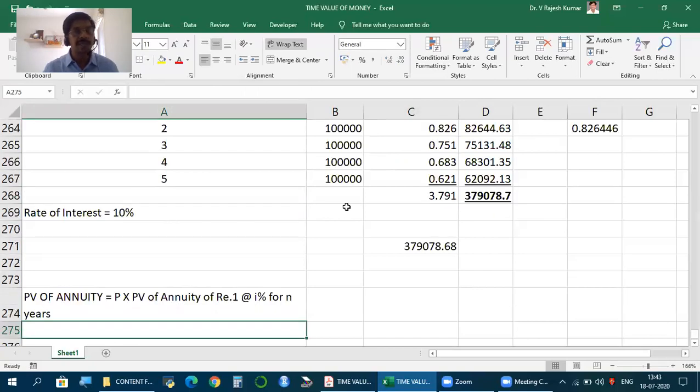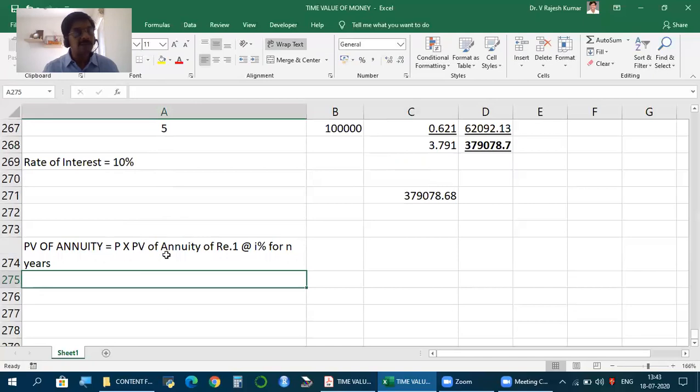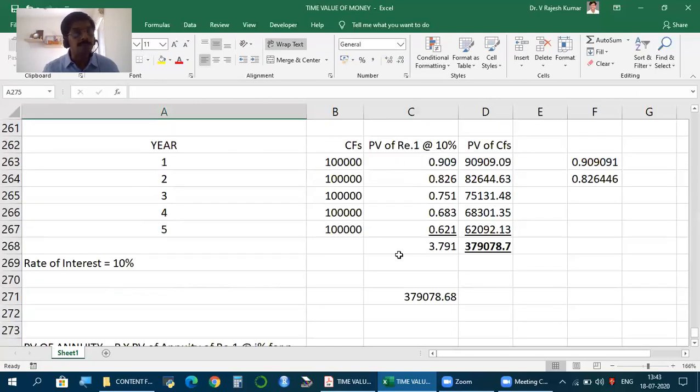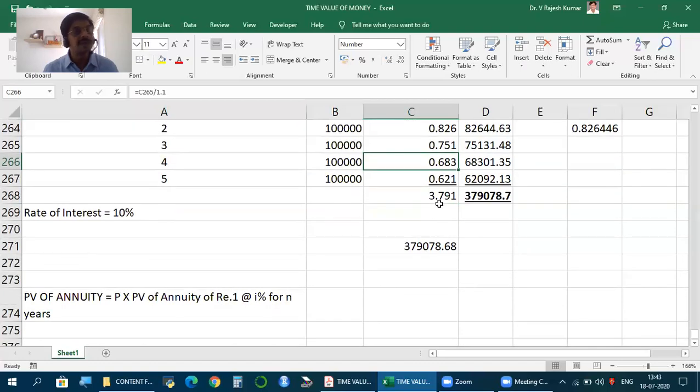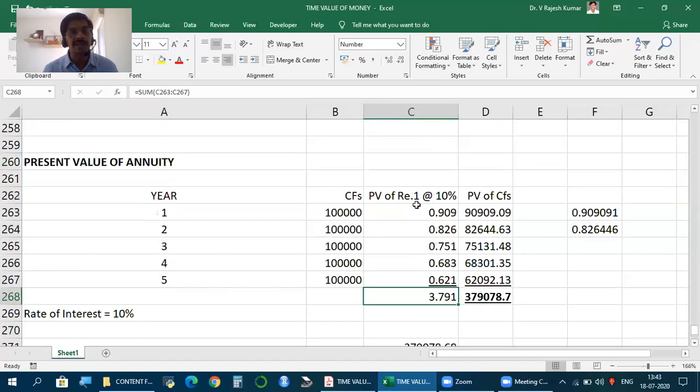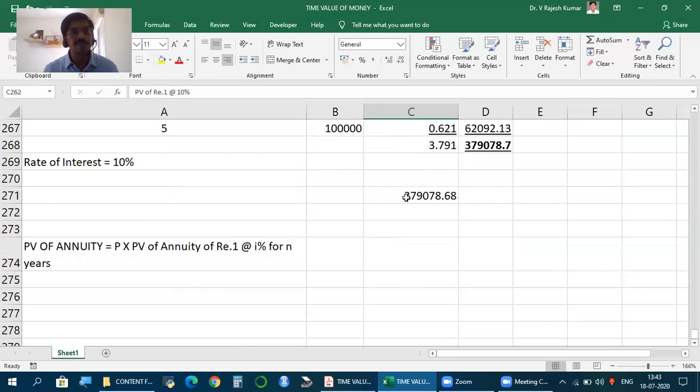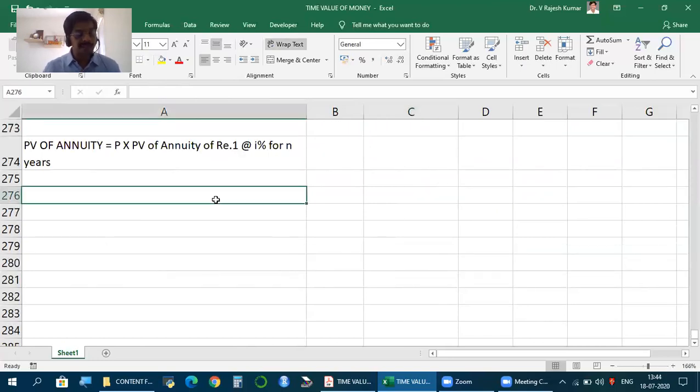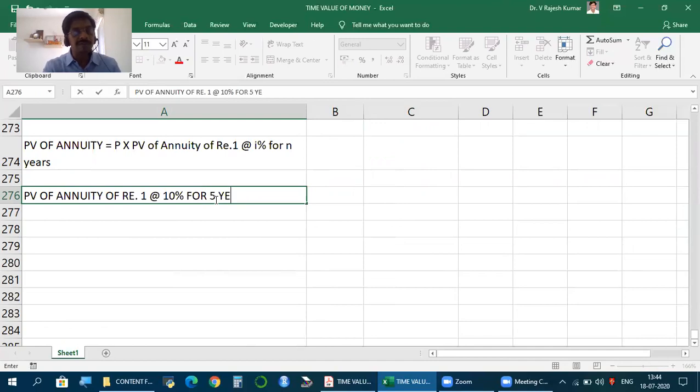So in this case, P is 1 lakh, present value of annuity of 1 rupee. So 1 rupee each year annuity, its present value at I%, in this case 10% for 5 years. I get this number, and this number 3.791 is called the present value of annuity of rupee 1 at the rate of 10% for 5 years.